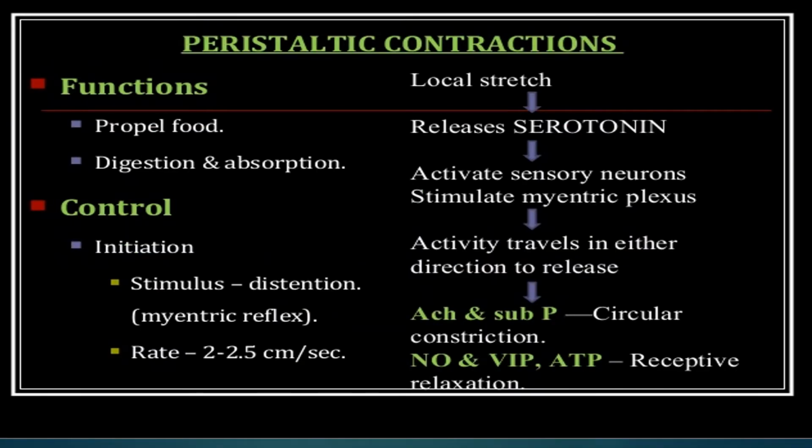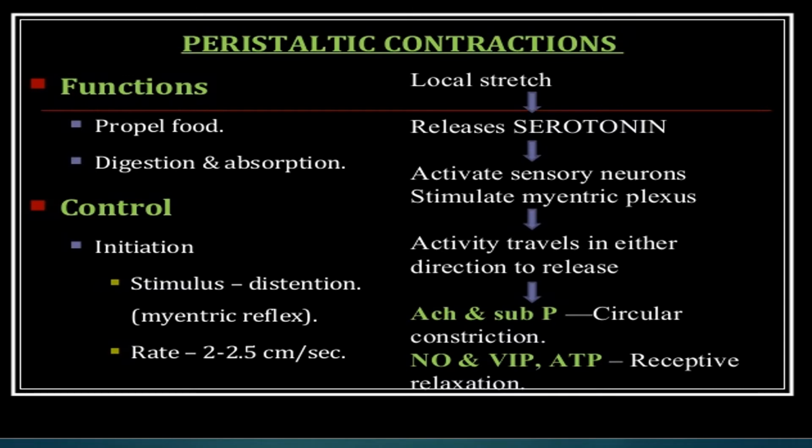Peristaltic contraction functions: propulsion of the food, and digestion and absorption of the food. Initiation: the stimulus is distension, through the mesenteric plexus, at a rate of 2 to 2.5 centimeters per second. Local stretch with food releases serotonin, activates sensory neurons, and stimulates the mesenteric plexus.